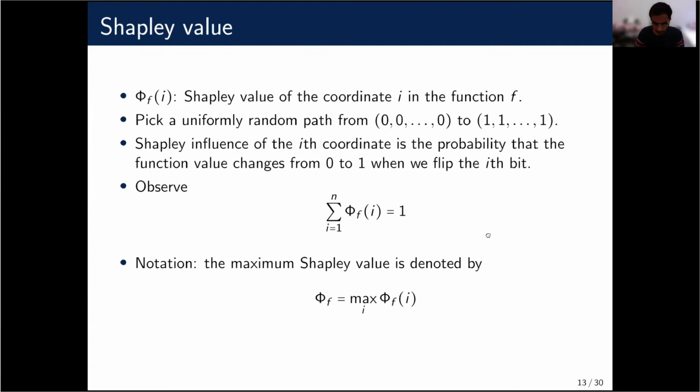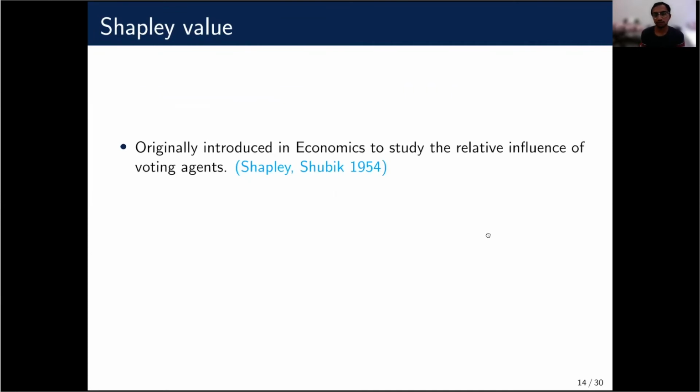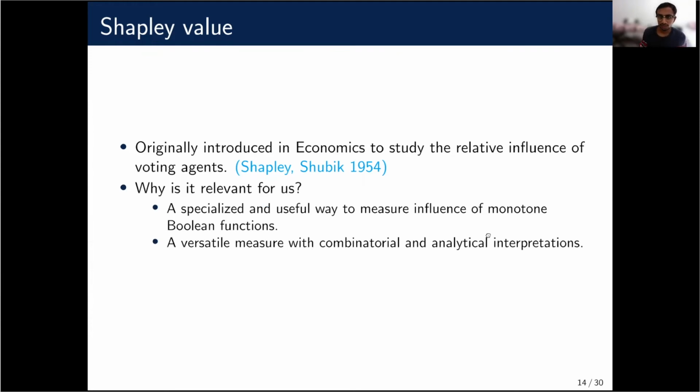Shapley value was originally introduced in economics to study the relative influence of power of voting agents. It was introduced by Shapley and Shubik in 1954. They actually got a Nobel Prize in economics for this idea. Why is it relevant for us though? There are two reasons. One is that it's a specialized and very useful way to measure influence of monotone Boolean functions. And second, it's a very versatile measure. It has combinatorial and also analytical interpretations.